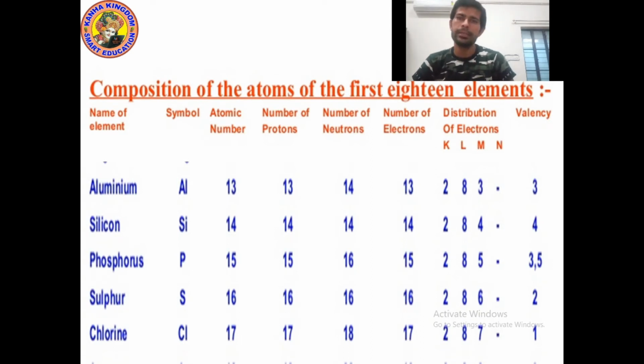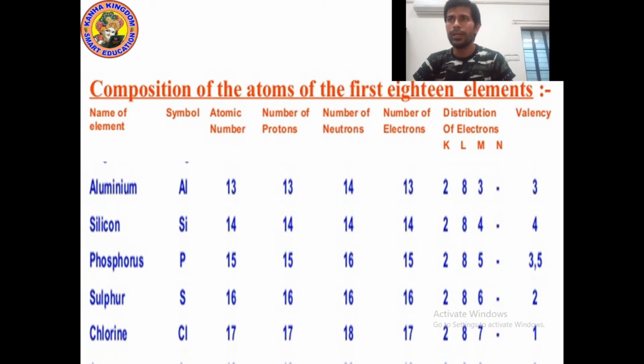First element is aluminium, symbol Al, atomic number 13, number of protons 13, number of neutrons 14, number of electrons 13. Now let's talk about the distribution of electrons. Aluminium has a total of 13 electrons. In the K shell we can fill 2, so 13 minus 2, 11 electrons are remaining. Now the L shell. In the L shell we can fill a maximum of 8 electrons. So 11 minus 8, 3 electrons are remaining. In the M shell we can also fill a maximum of 8 electrons, but aluminium's remaining electrons are 3. So we will write 3 in the M shell.